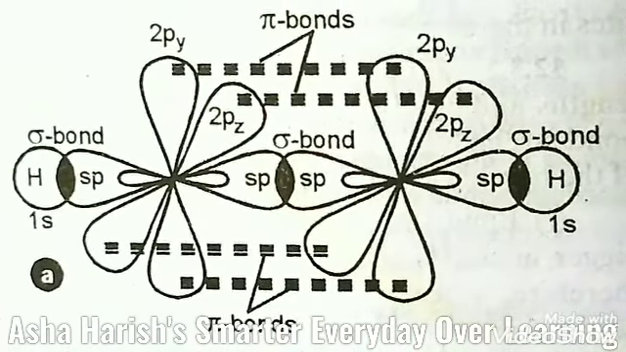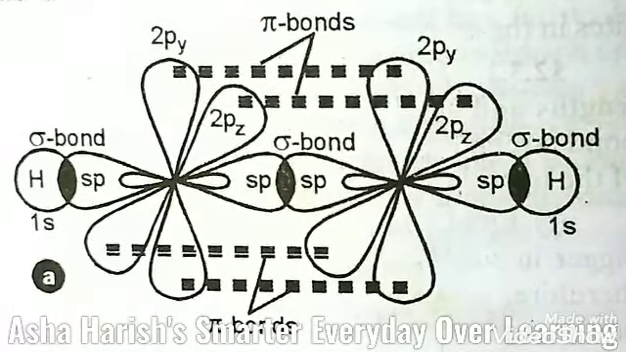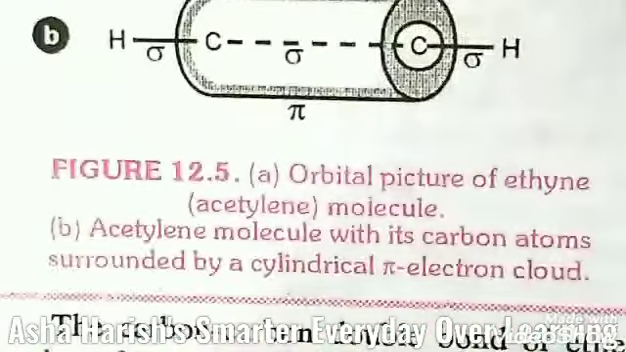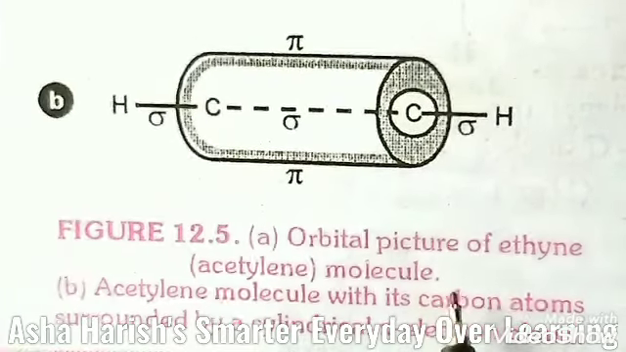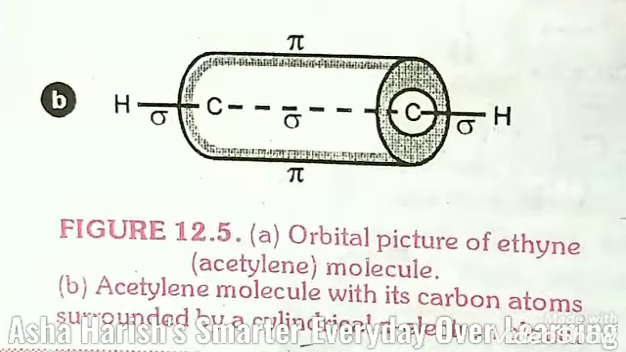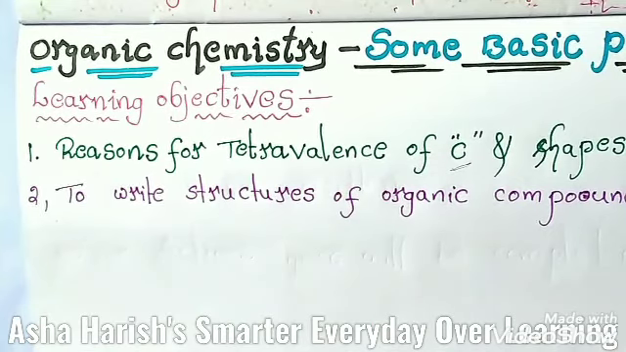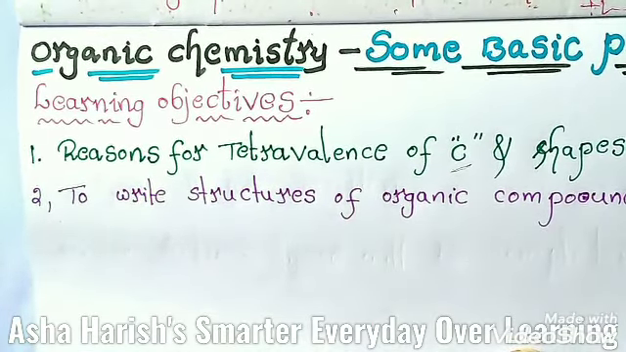This is the orbital picture of the ethyne or acetylene molecule, and here you can see pi bond and sigma bond formation, surrounded by a cylindrical pi electron cloud. In that way you are going to learn about the tetravalency of carbon and different shapes of organic molecules.